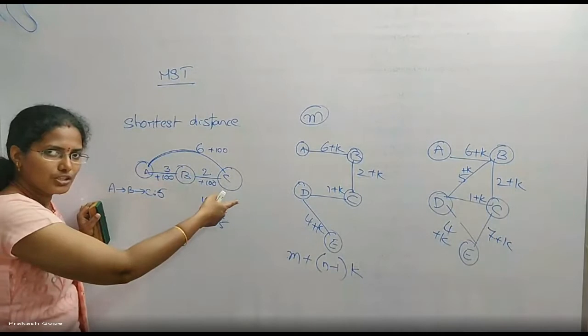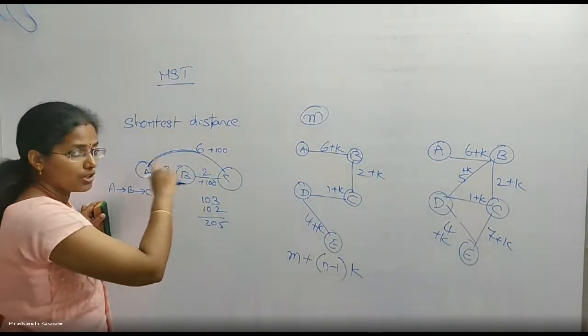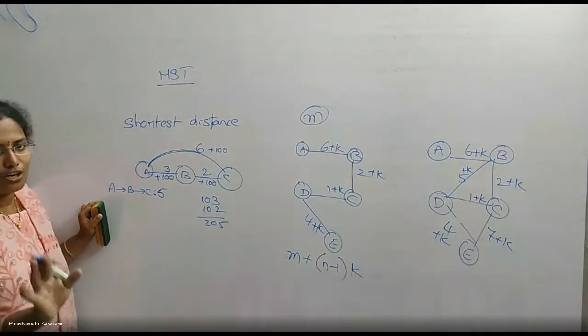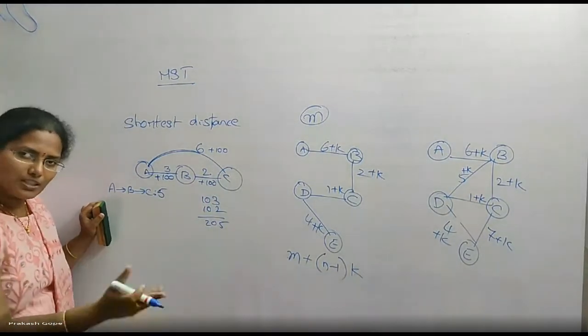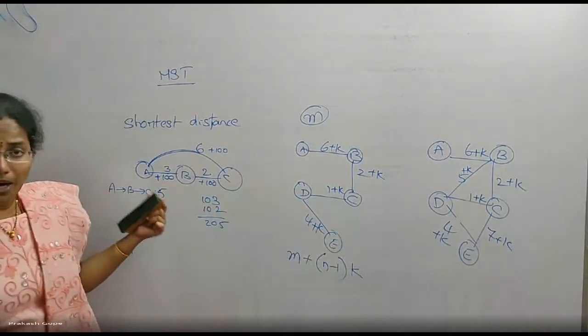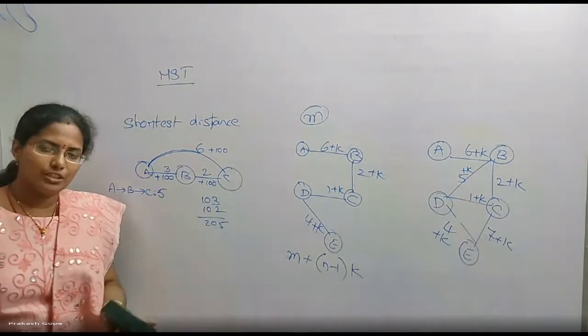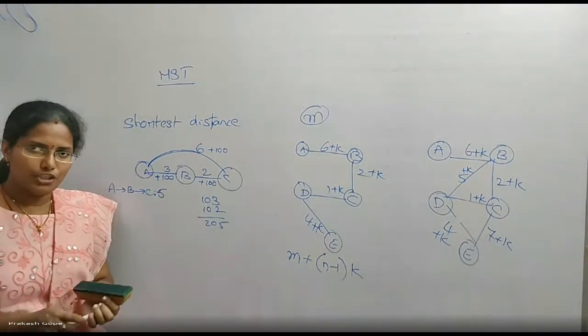Shortest path changed. If I add a constant figure to each and every edge, the shortest path itself changed. Not only the cost, the shortest path itself can change. But a minimum spanning tree doesn't change. The shortest path between a pair of vertices can change by adding a constant figure to all the edge weights.